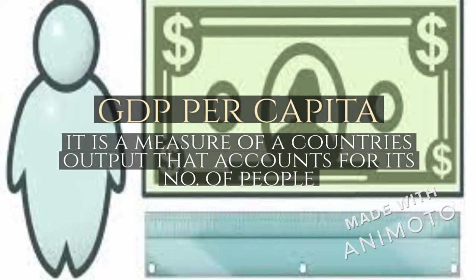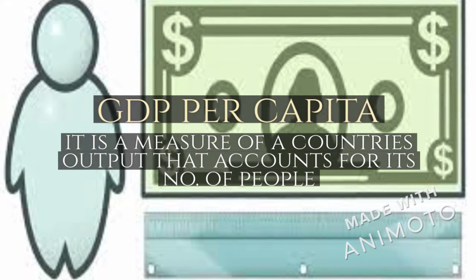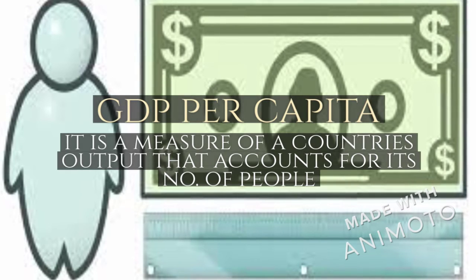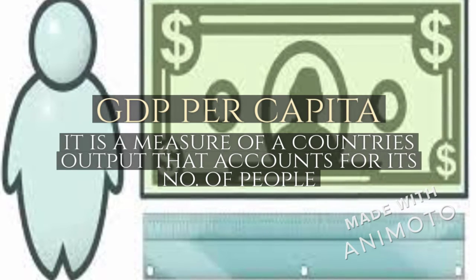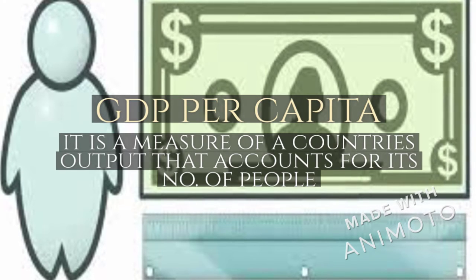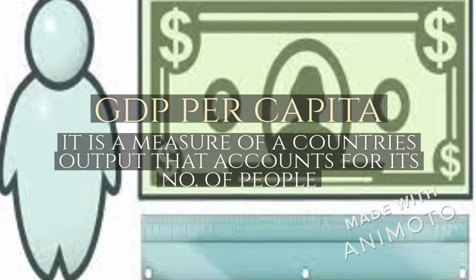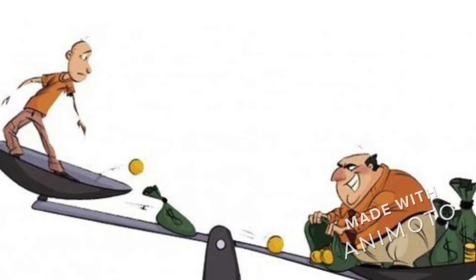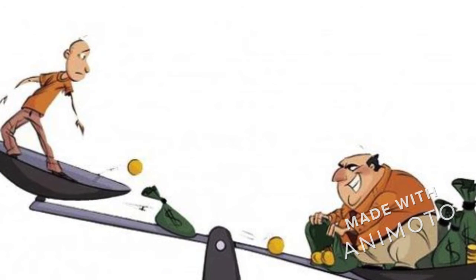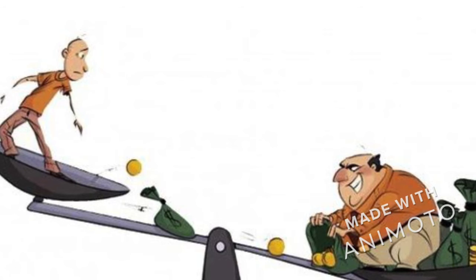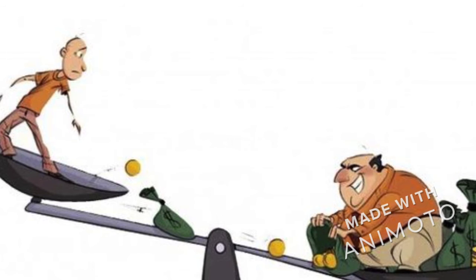At last comes GDP per capita. It is a measure of the country's output that accounts for its number of people. So basically, it is measured by the real GDP divided by the population of the country. This method may help us to tell the income of the people in a country, but it won't be an accurate way of comparing countries.